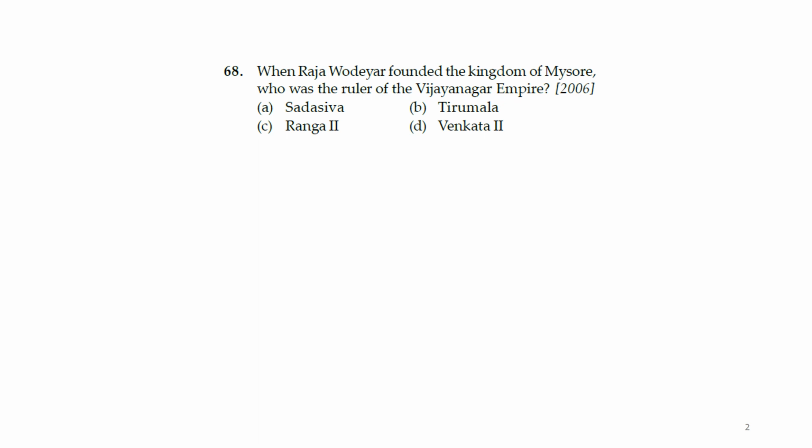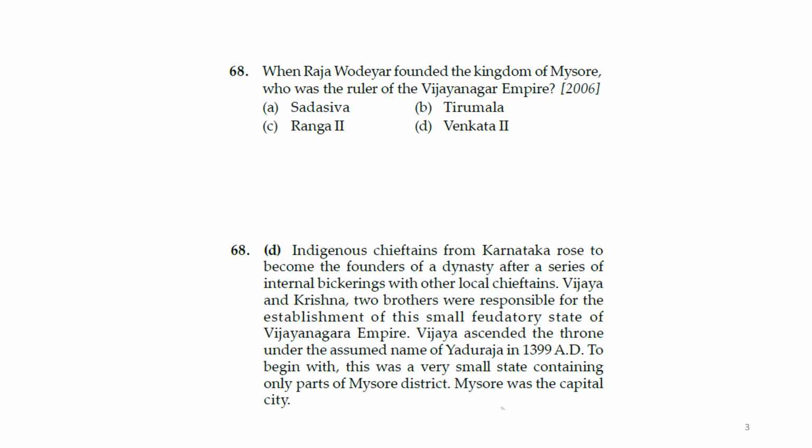The first question: when Raja Wodeyar founded the kingdom of Mysore, who was the ruler of the Vijayanagar Empire? The options given are Sadasiva, Tirumala, Ranga II, and Venkata II. So who was the ruler of the Vijayanagar Empire when Raja Wodeyar founded the kingdom of Mysore? It was actually D, Venkata II.